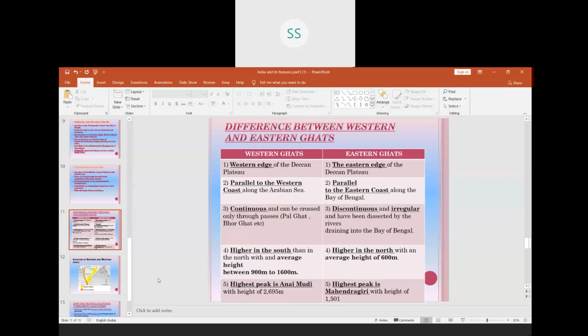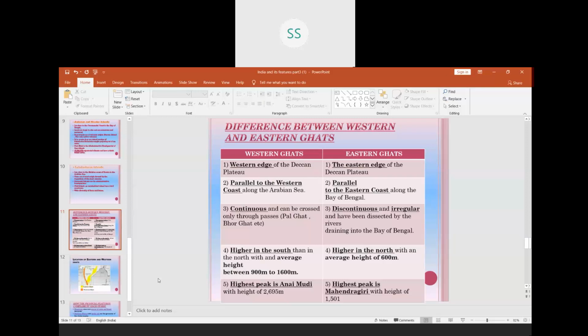They form the southwestern edge of Deccan Plateau and southeastern edge of Deccan Plateau. So let us do the difference now. Western edge of the Deccan Plateau is the Western Ghats. The eastern edge of the Deccan Plateau is the Eastern Ghats.